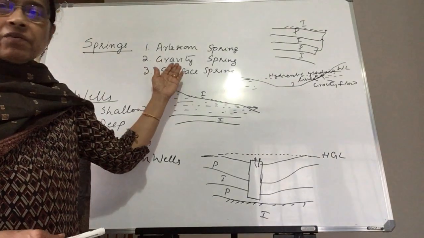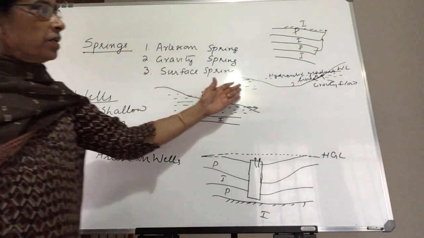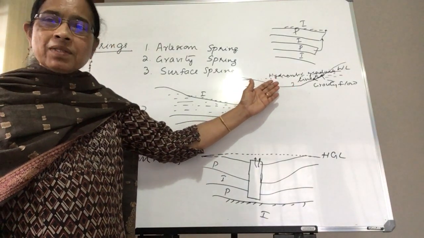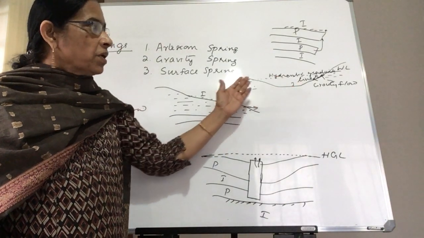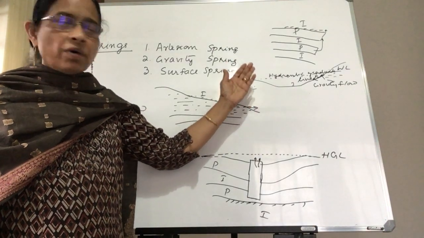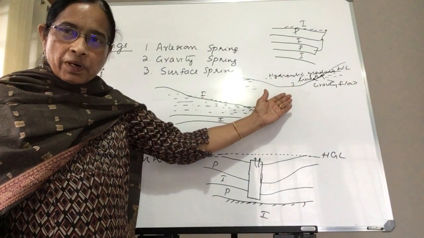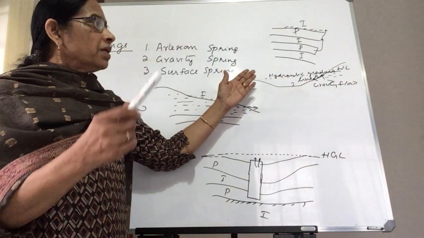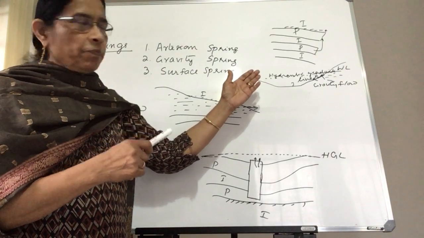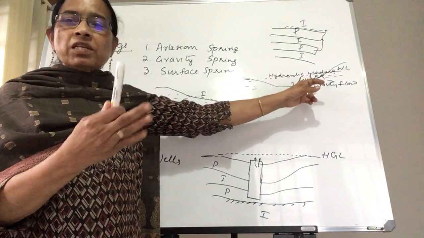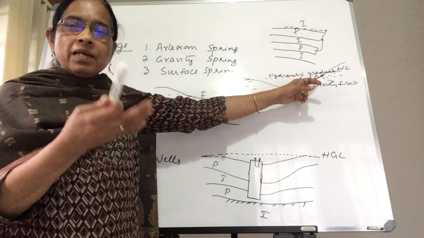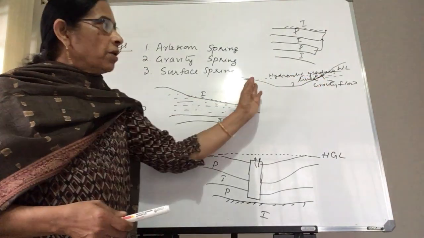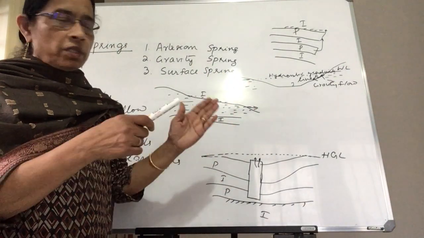The second one is the gravity spring. Here the flow is under gravity. How does this take place? It is because the hydraulic gradient or the water table in that particular area is above the ground level, and when there is a fissure or a crack in that surface, the water will come out, and the flow will continue.